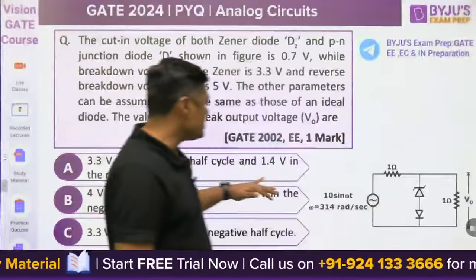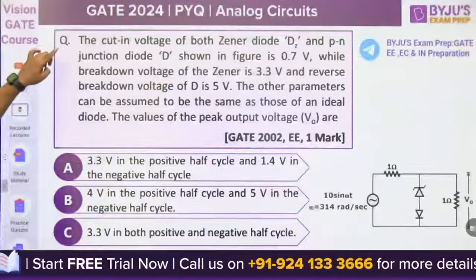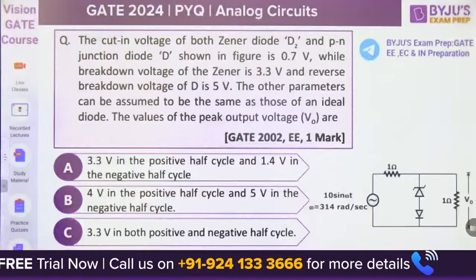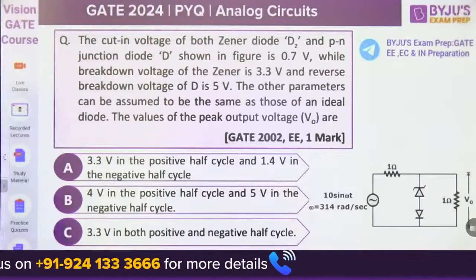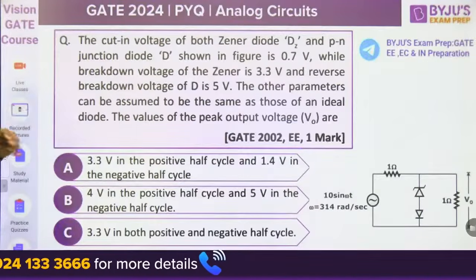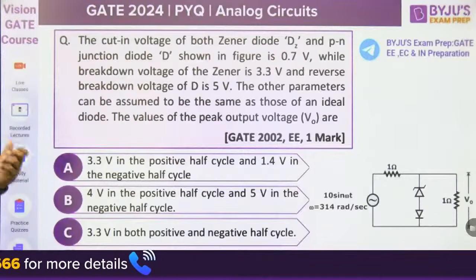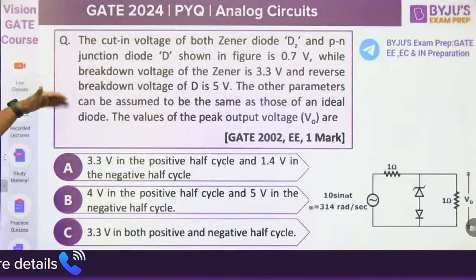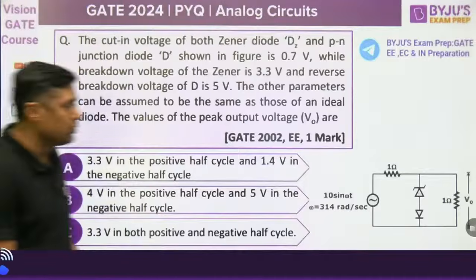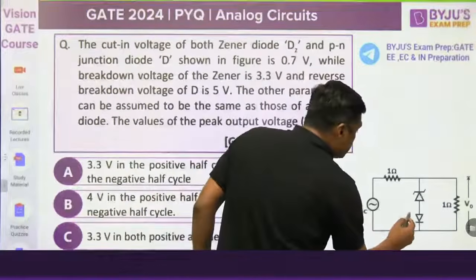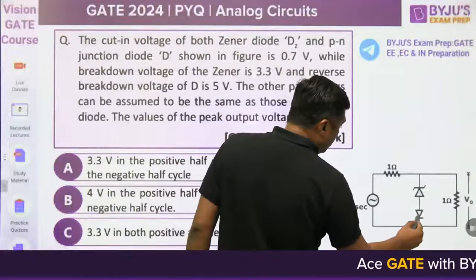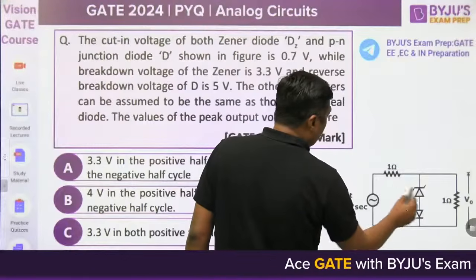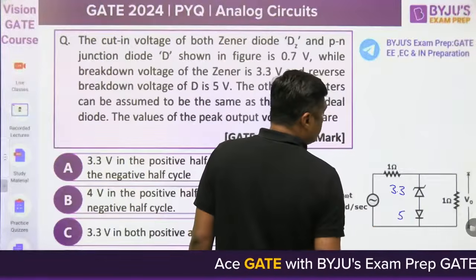This is the question. The cut-in voltage of both the Zener diode DZ and the PN diode D is shown in the figure, 0.7 volt when it is forward biased, while the breakdown voltage of the Zener is 3.3. This diode also has a reverse breakdown voltage. Both have a breakdown voltage. The breakdown voltage for this diode is 5 volt. The breakdown voltage for this diode is 3.3 volt.